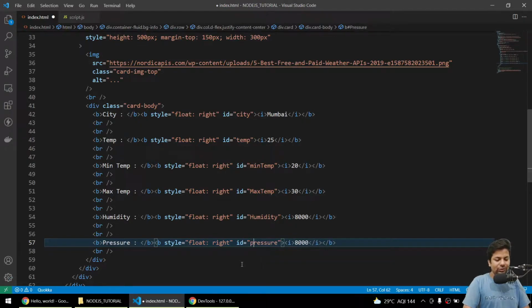I think these things should be in small case. There's no problem with capital, but yeah.